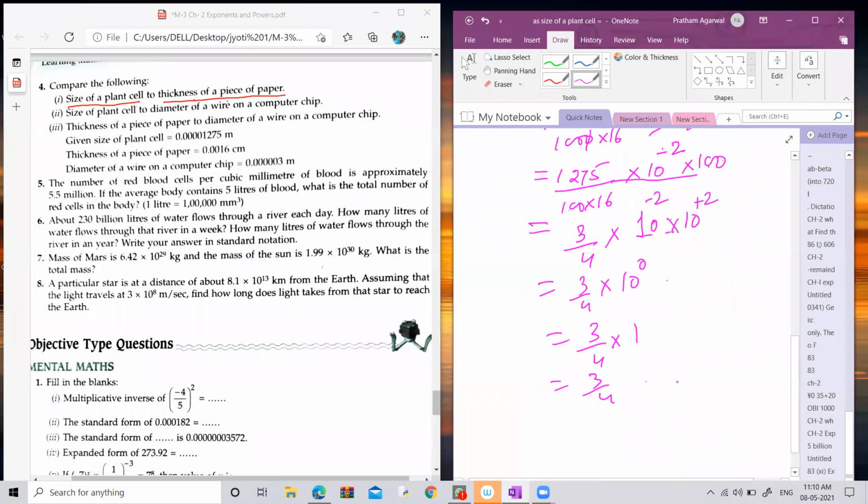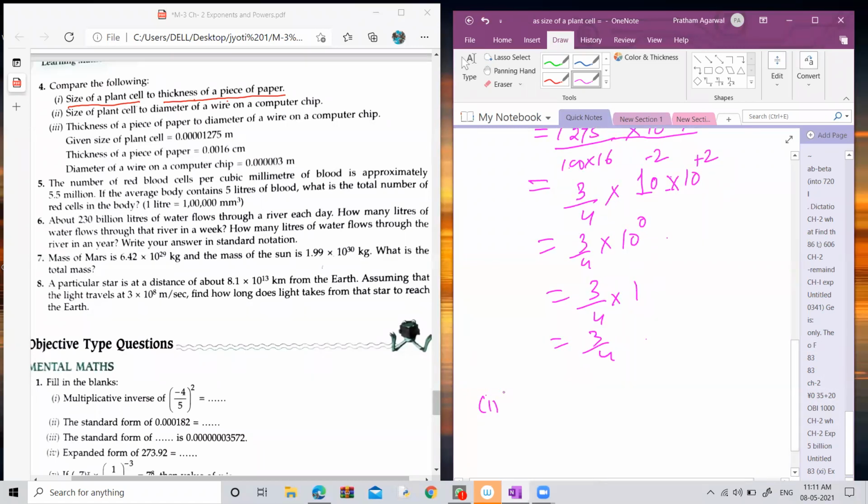Okay. Similarly, you have to do the second part of question number 4. Second part, size of a plant cell to diameter of a wire of a computer chip. So for comparison of these two lengths, you must know the size of a plant cell and the diameter of a wire of a computer chip. So I'm going to explain you the second part of question number 4.